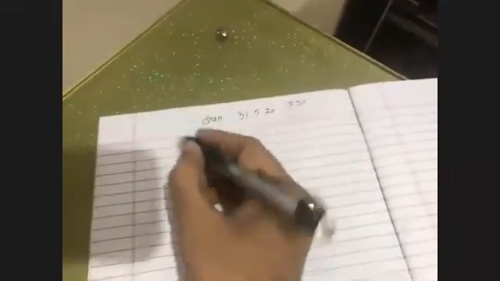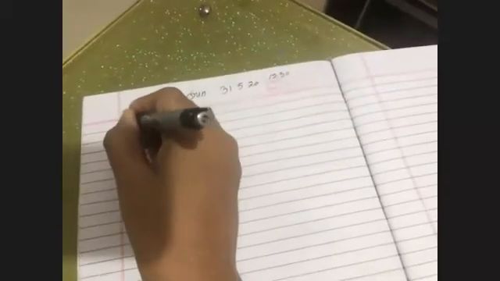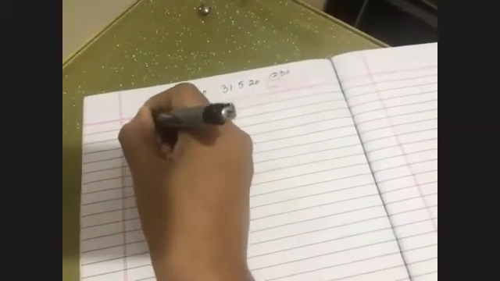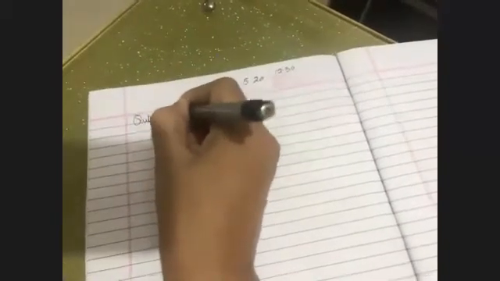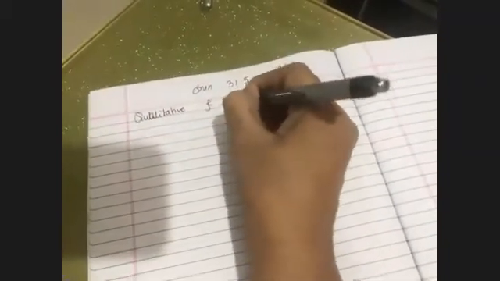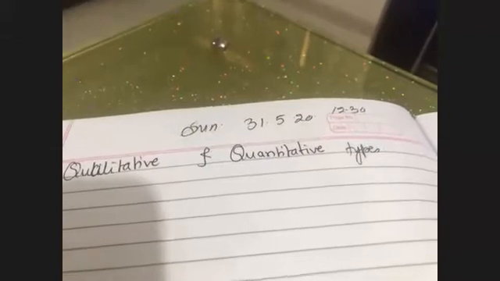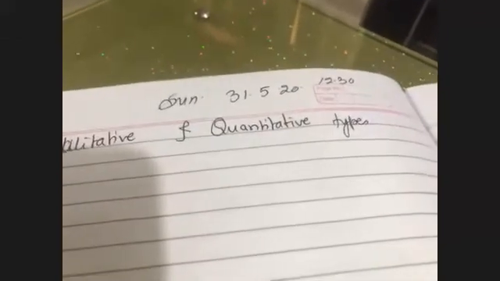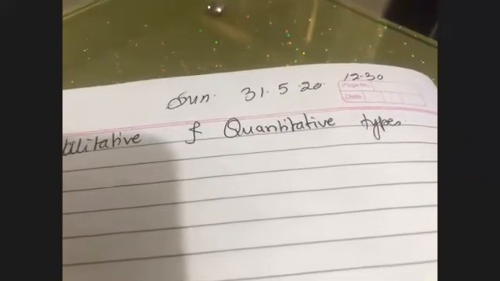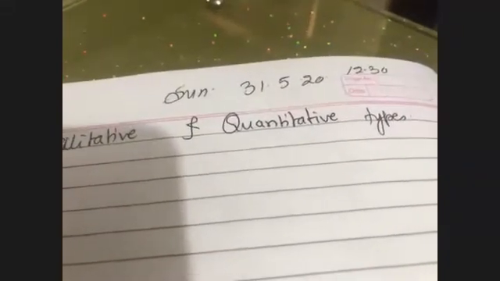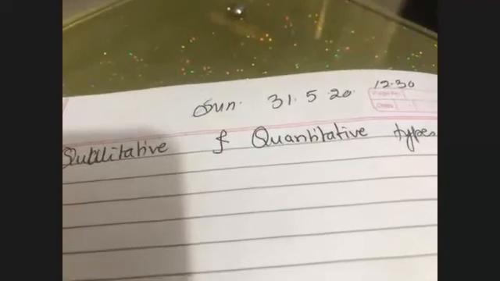Okay, we will go further. We have the next part, that is something pertaining to qualitative and quantitative analysis or types. Now, what is qualitative basically? When you're seeing a quality of a particular organism, then we call that phenomenon qualitative inheritance. The type of inheritance is called qualitative.